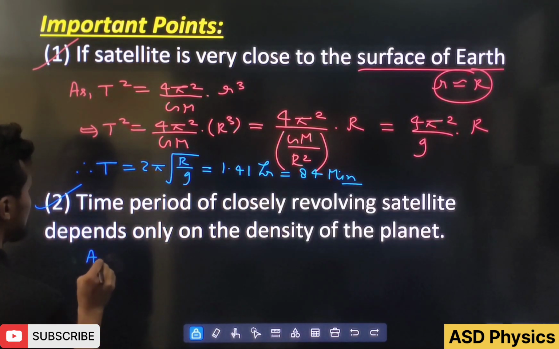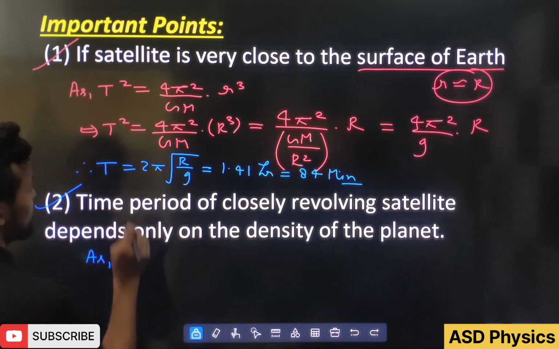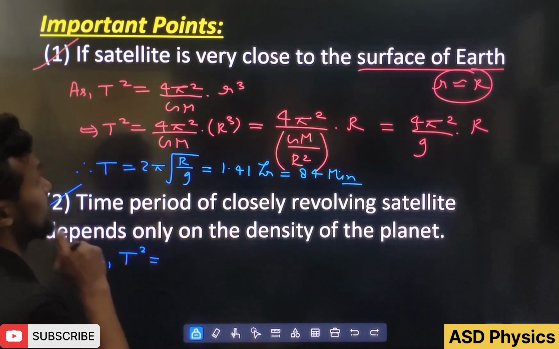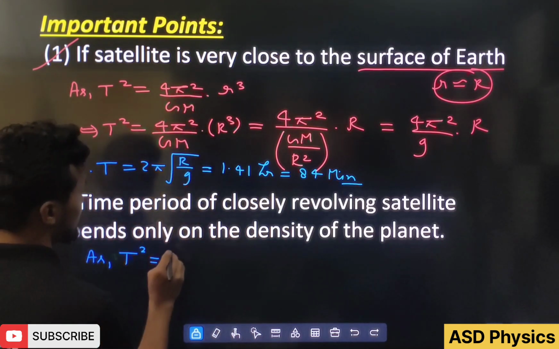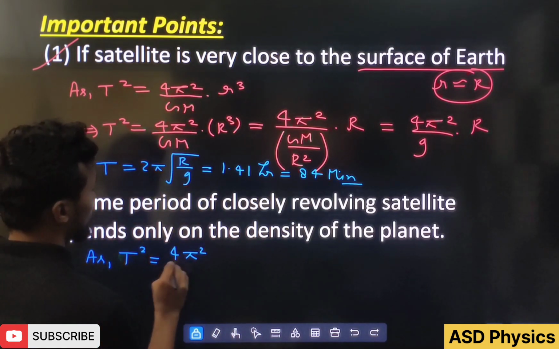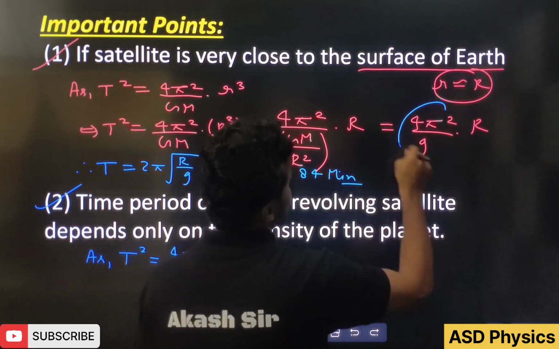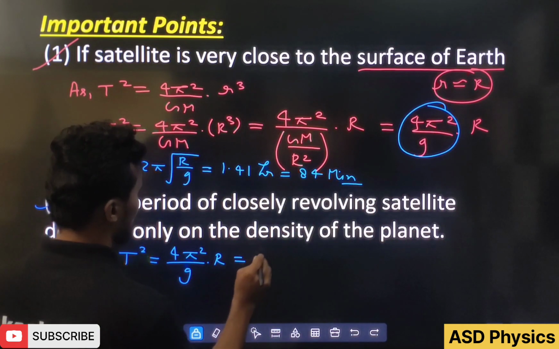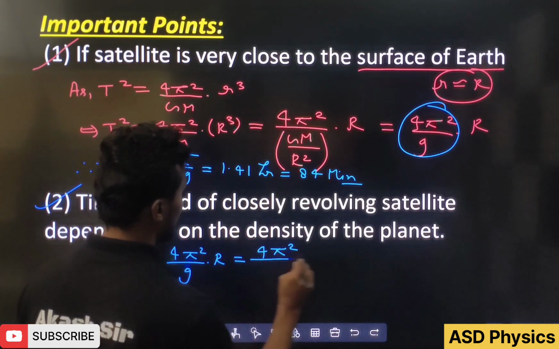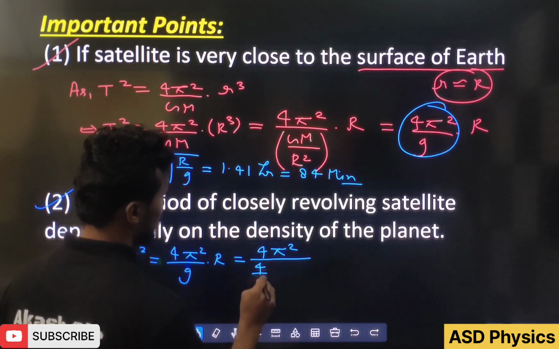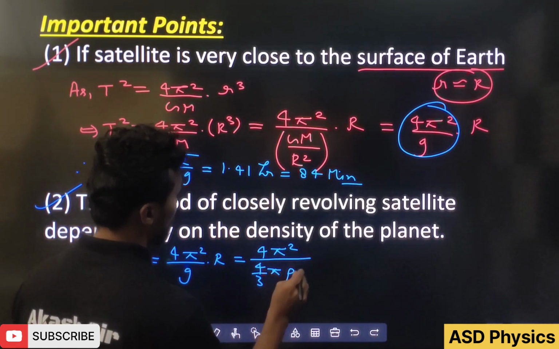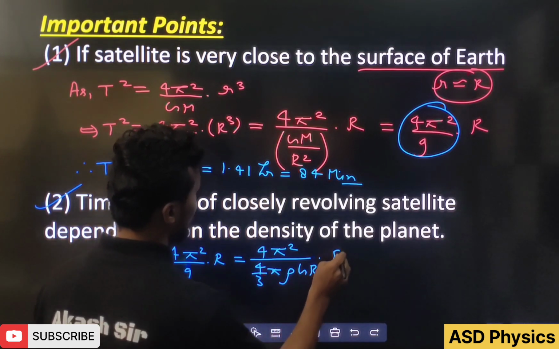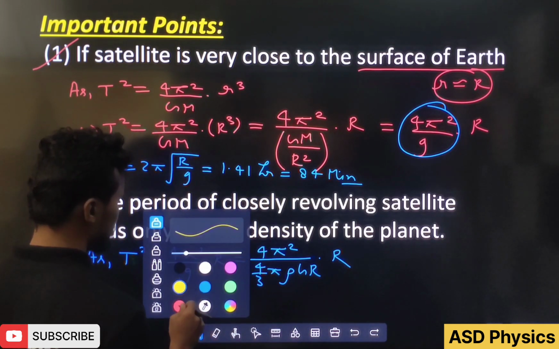Second one, let's see. Time period of a closely revolving satellite depends only on the density of the planet. As we have learned, T square is equal to 4 pi square by g into R. Now what is the value of g? 4 by 3 pi rho G R. Now this is the gravity value, we have to remember that.